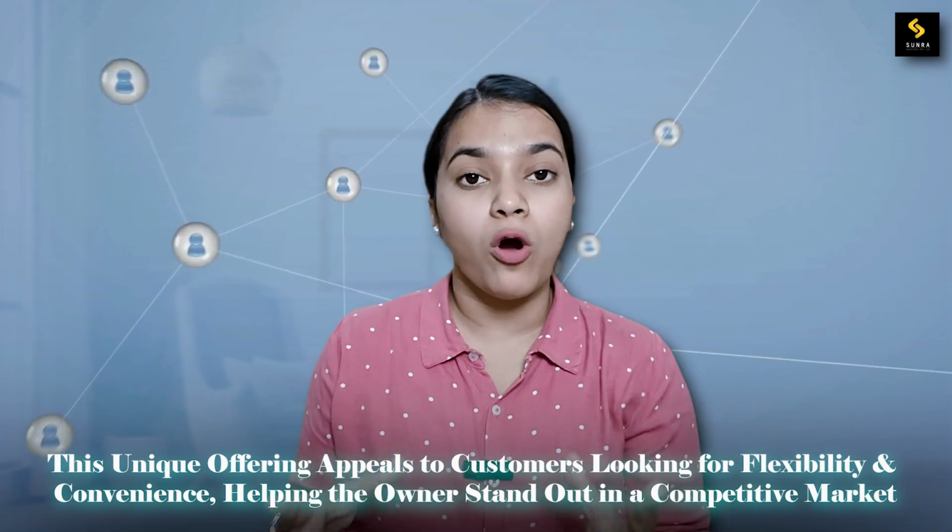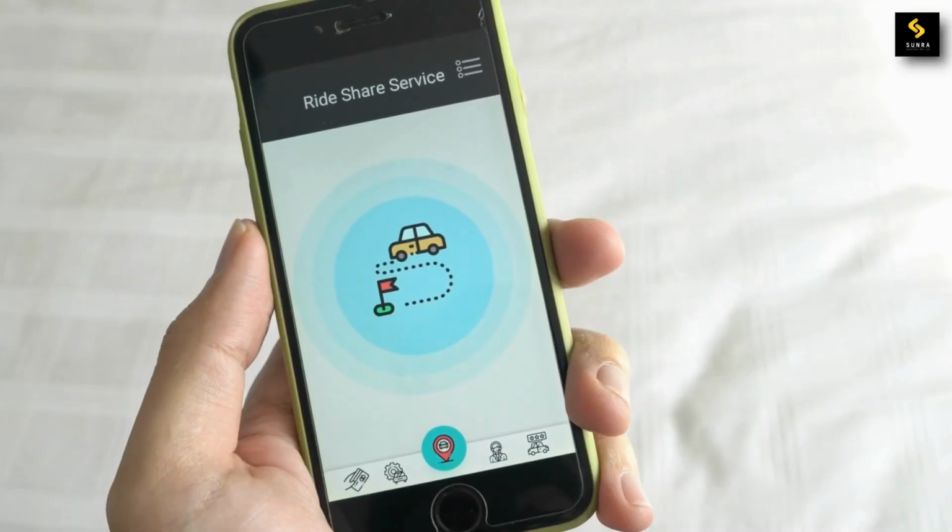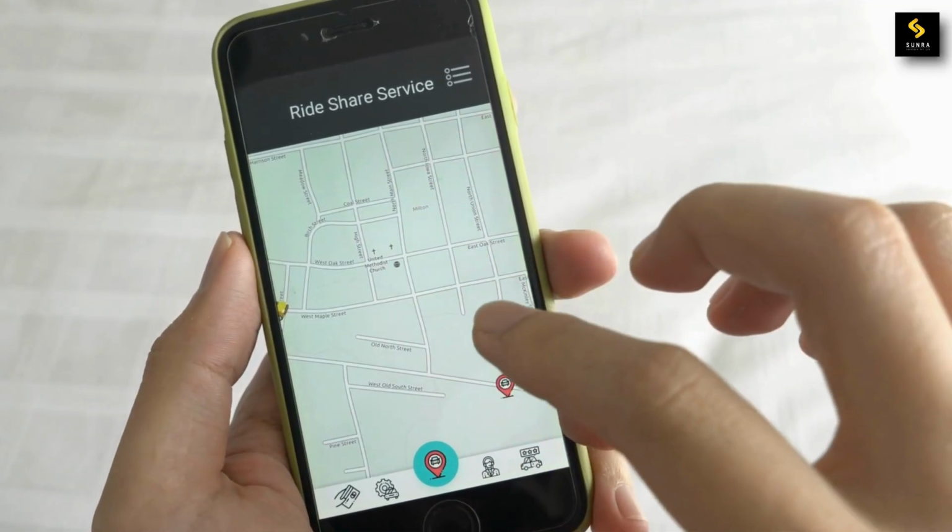You have different options of vehicles available on your application, and you are going to connect with more customers, because you have your own application and you can also run promotional strategies or anything else to increase your business. So you are going to have a competitive advantage because you have your own application.